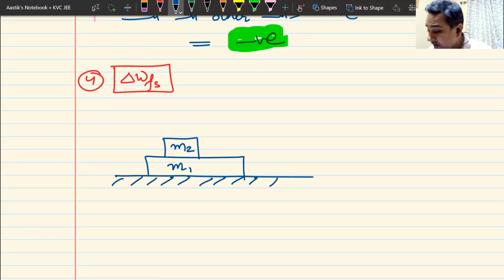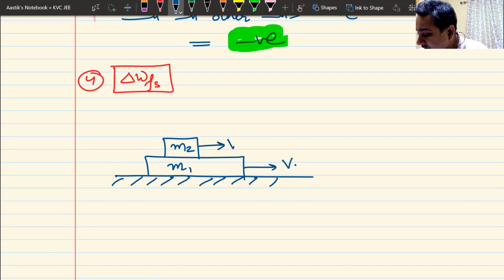Now I want static friction. So if I want static friction, this one is moving with velocity v, and the two blocks are not moving with respect to each other. So what will be the velocity of block M2? Remember, we are talking about with respect to ground. Block M1 is moving with a velocity v with respect to ground. With what velocity will block M2 move?